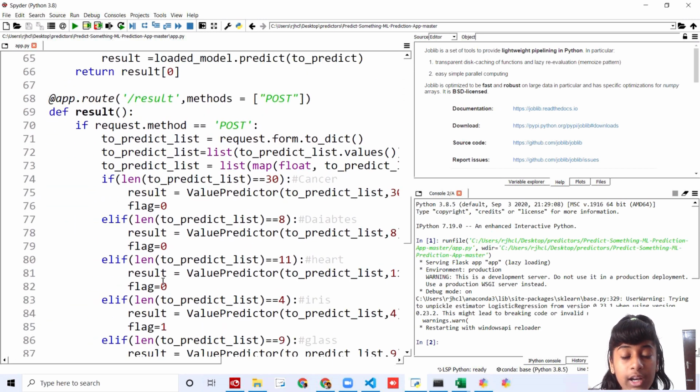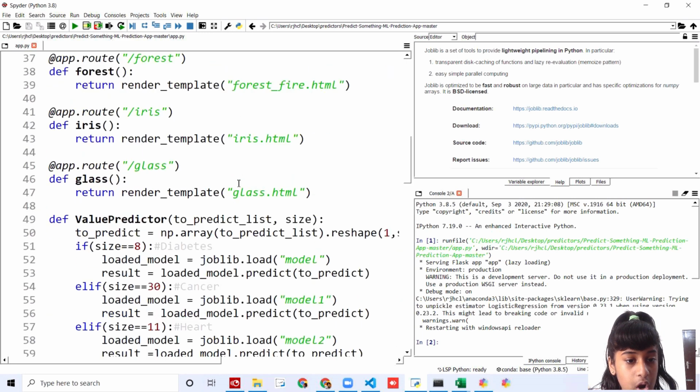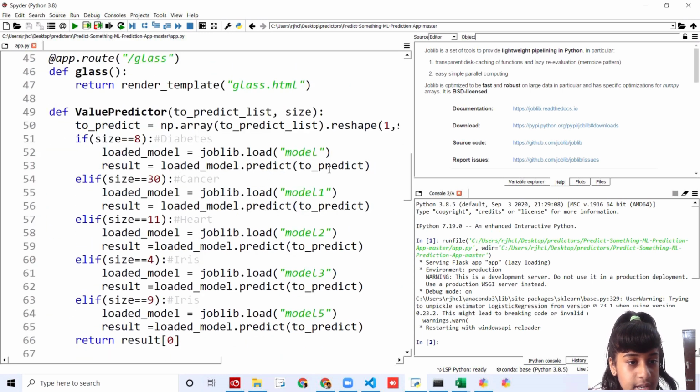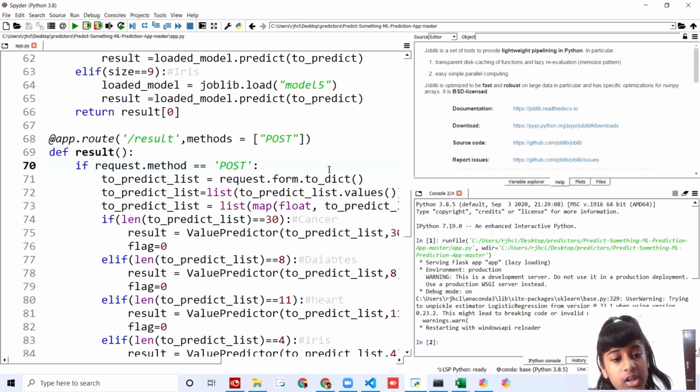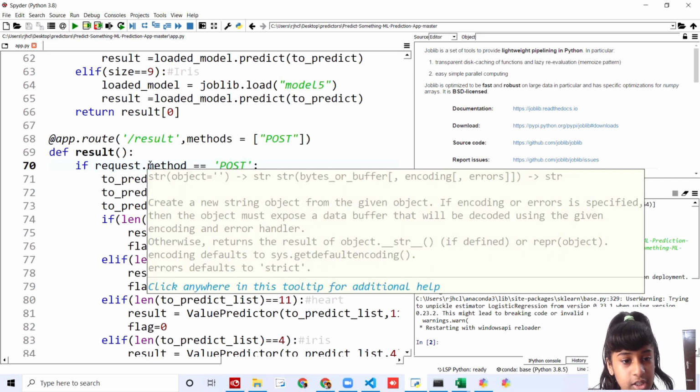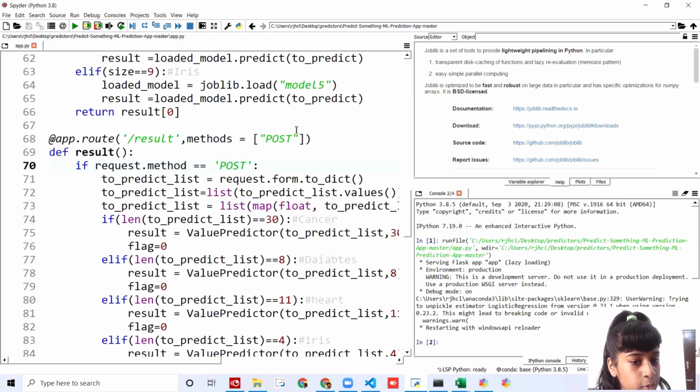So here we're going to predict the risk, and then I'm going to set the route to result, and I've created a function called result. Here I've said if request.method is equal to POST, we have set it to POST. You can see methods is equal to POST, and then I've set the to_predict_list.